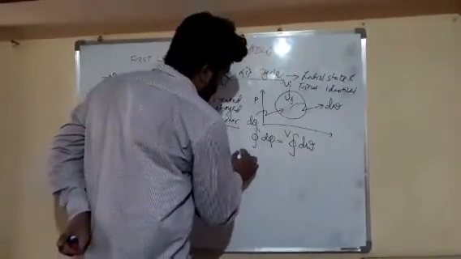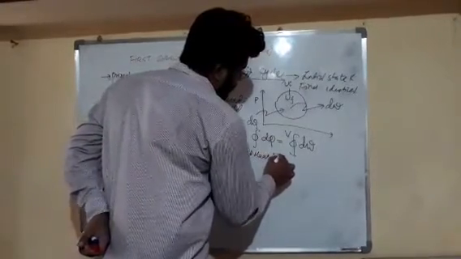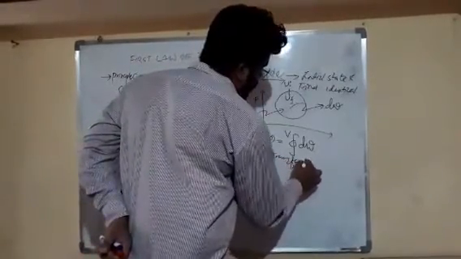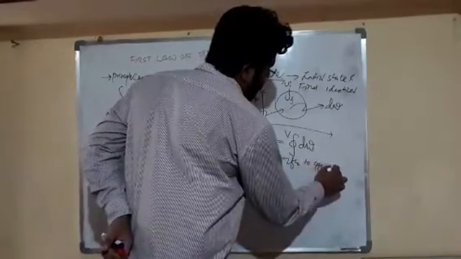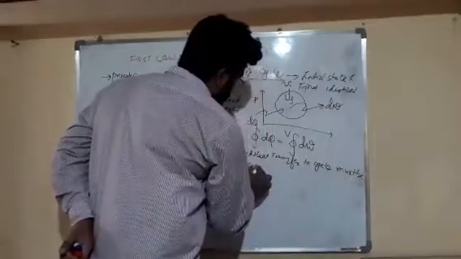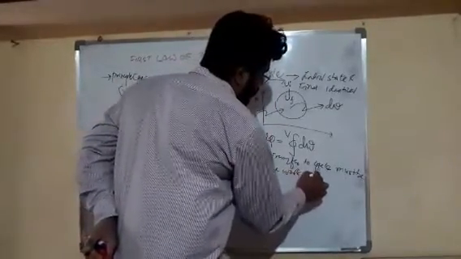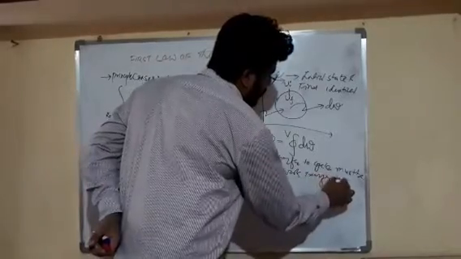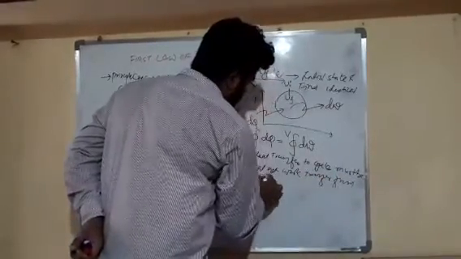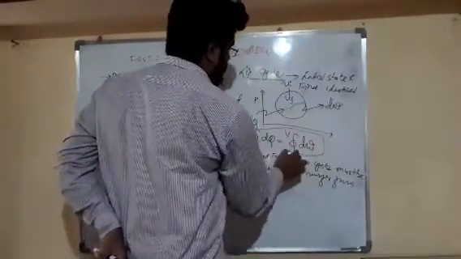It says that the net heat transfer to the cycle must be equal to the net work transfer from the cycle. This is the first law of thermodynamics for a cycle.